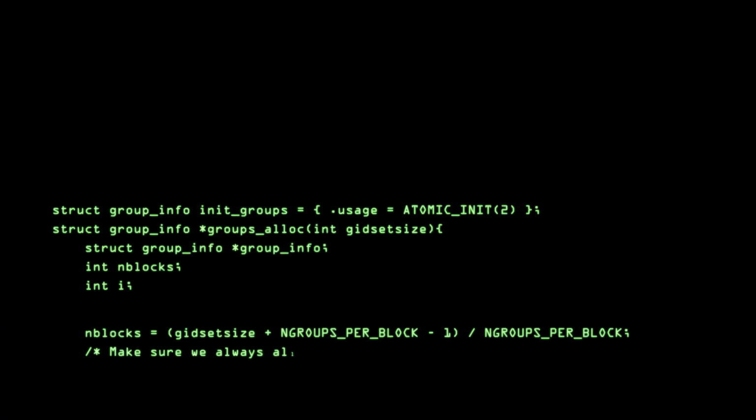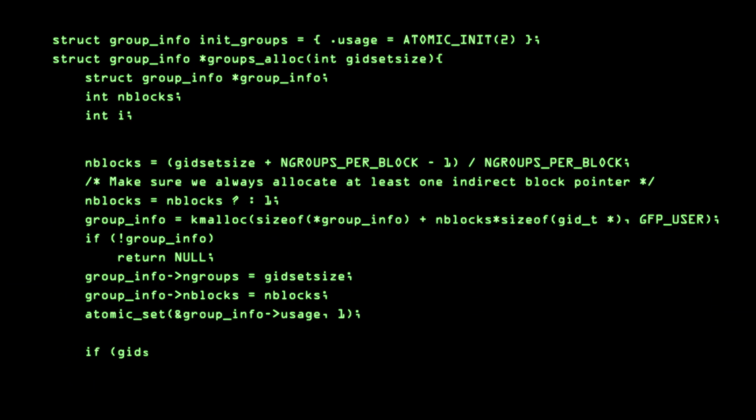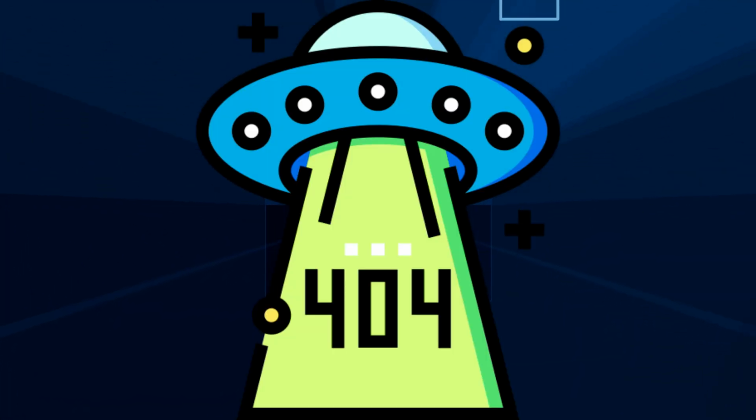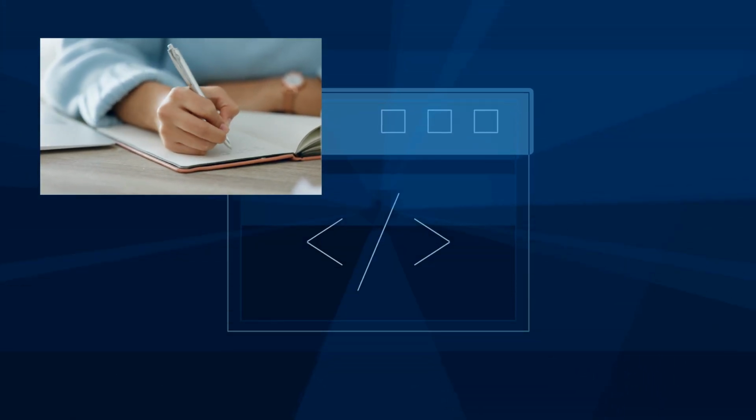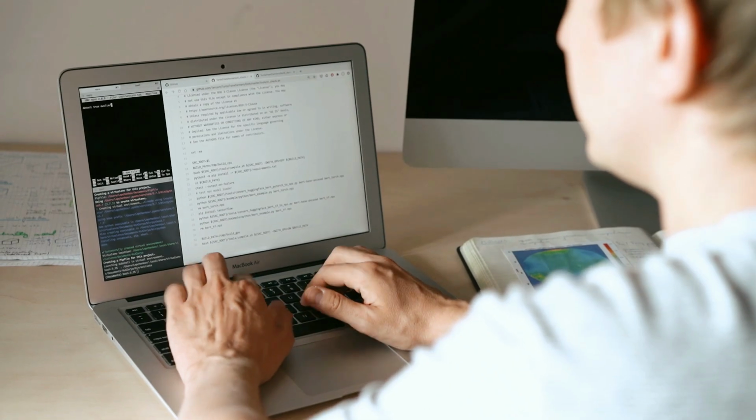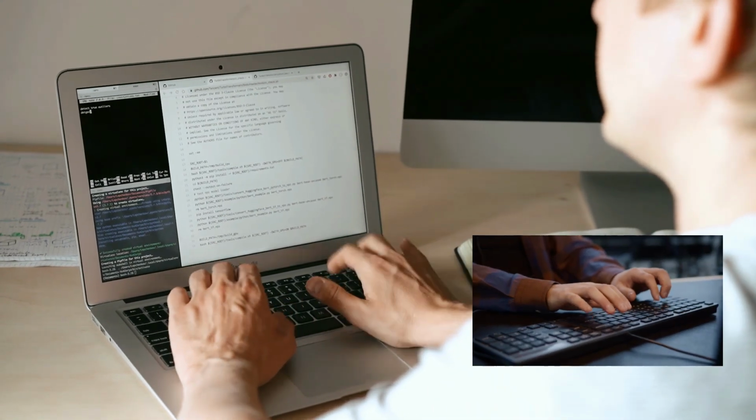Another important idea is this. Coding is not just about writing lines of code. It is about breaking a problem into smaller, clear steps. Let's take a simple example. Suppose you want to calculate the average marks of students. A programmer does not jump straight into writing code.